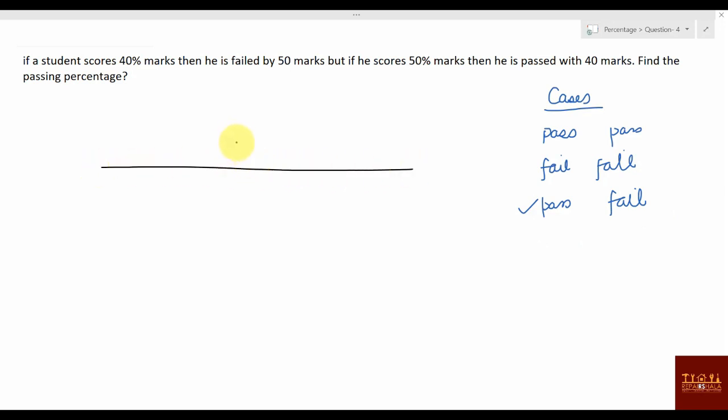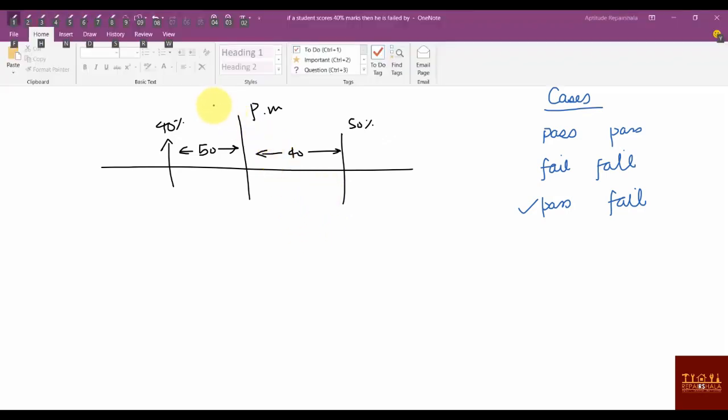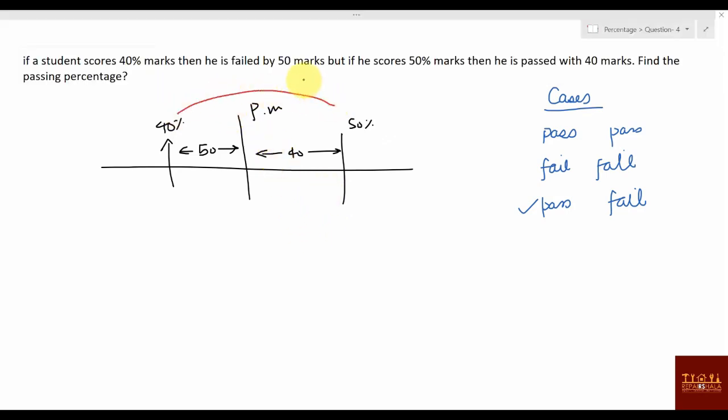So again, 40 percentage marks, somewhere here, passing marks will be there. Then he is failed by how much? 50 marks. When he is scoring 50 percentage marks, he is failed by 40 marks, right? So what you can say, difference between this and this, how much? 10 percentage. Actual difference is 90. This difference is 90, so 10 percentage is 90, so 1 percentage is 9, so 100 percentage is 900. So total marks are 900.